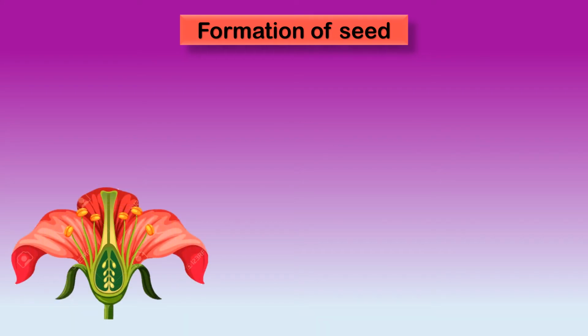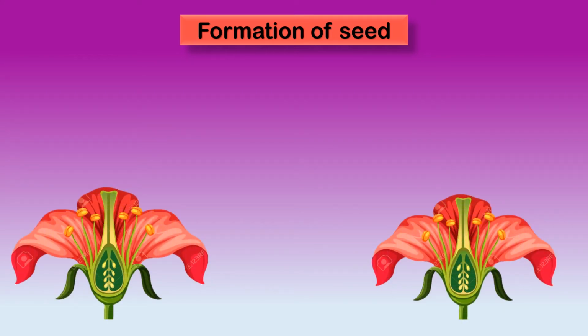Now dear, let's understand how seeds are formed. Formation of seed. Children, in the formation of seed, pollination plays a very important role. Now you must be thinking, what is pollination? Pollination is a process in which pollen grains, which are produced by the stamen, a male part of the flower, are transferred to the female part of another flower. That is what? That is stigma, style, ovary, ovule.